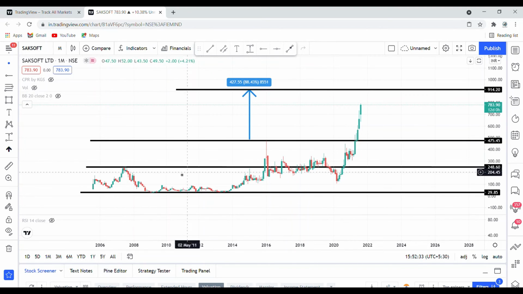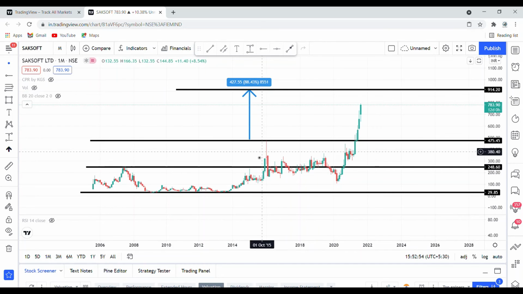Each month you can see it is making higher highs with very bullish candles. Initially this was the support, then this became the support for some time, then this became the support. Initially, this is the support and this is the resistance. Once this resistance is crossed, it becomes a support. Then this becomes the resistance.